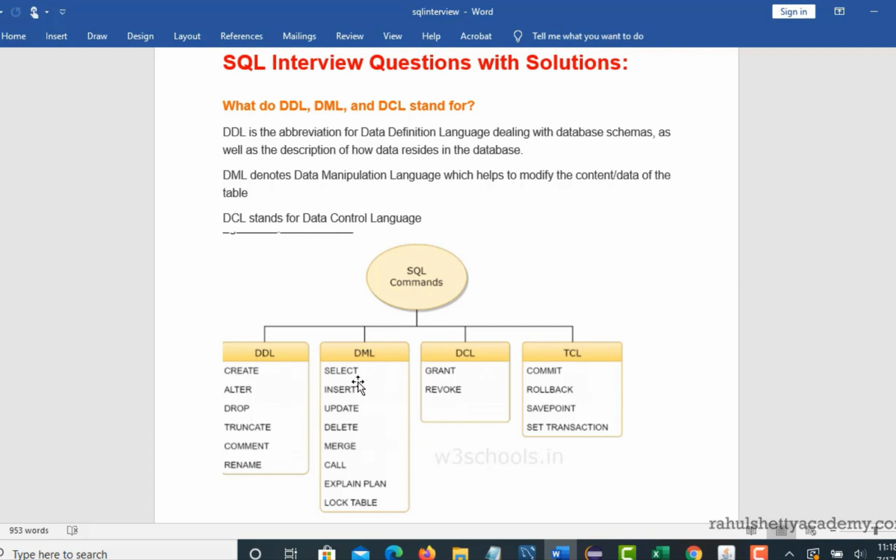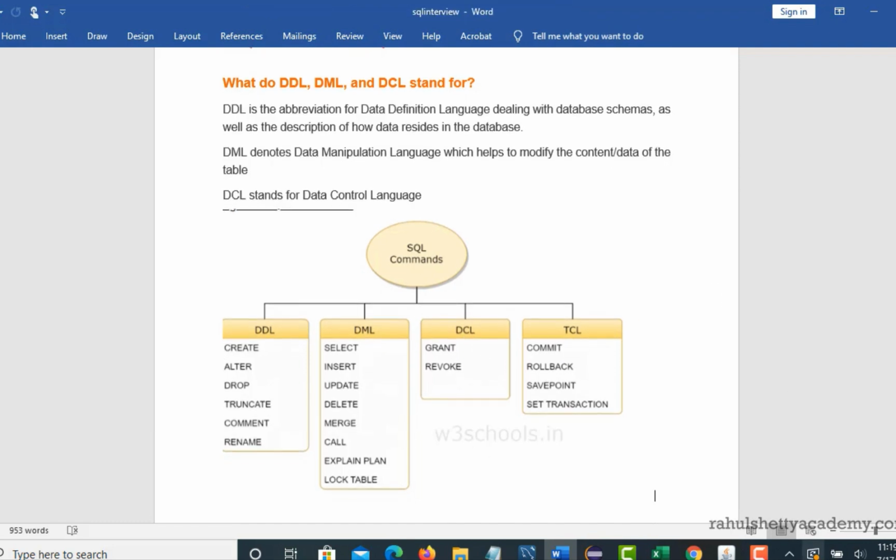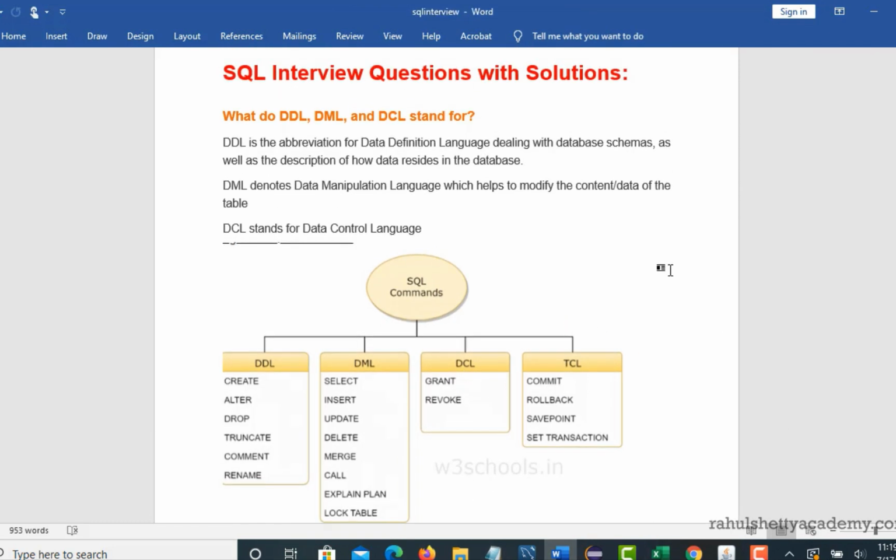Right now, for example, you add new data and then you commit that transaction, and then you can roll back the transaction so that the data you added can be rolled back, right? And you can have some save points, and set transaction. All this stuff comes under transaction control language, right? So you have to remember this table, and whenever you get a question, this should pop up in your mind to answer where exactly your commands will go. Right, so that's pretty much about DDL, DML, DCL and TCL, which are 4 categories for any SQL command.